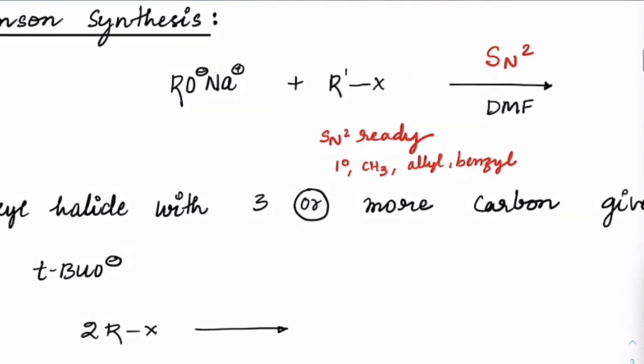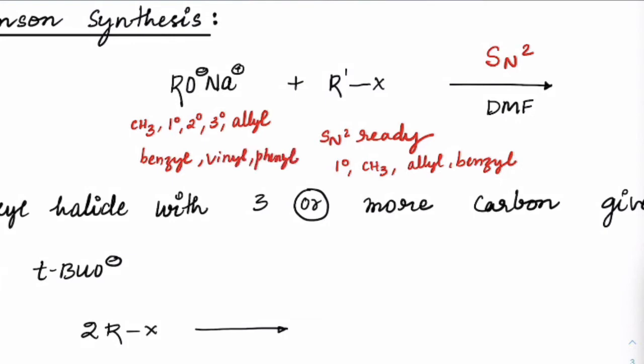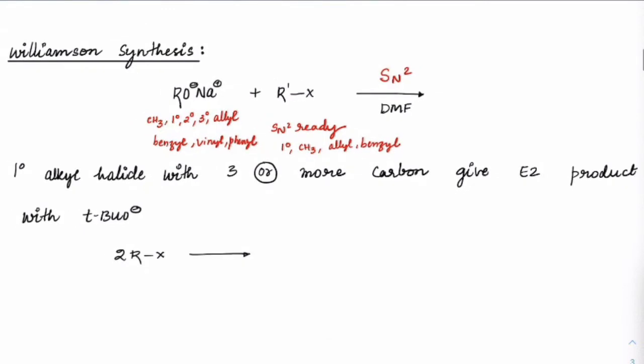But when it comes to the alkoxide, it is a nucleophile, so it could be any kind: methyl, 1 degree, 2 degree, 3 degree, allyl, benzyl, and even vinyl and phenyl. Any of these will definitely react with R-X, but the R-X, the alkyl halide, has to be SN2 ready.